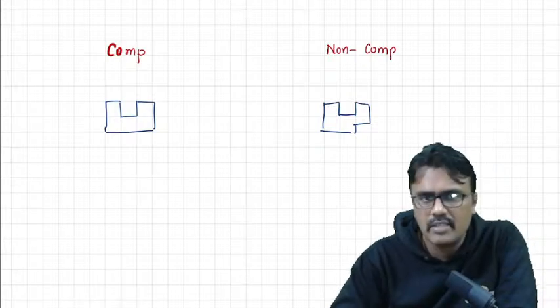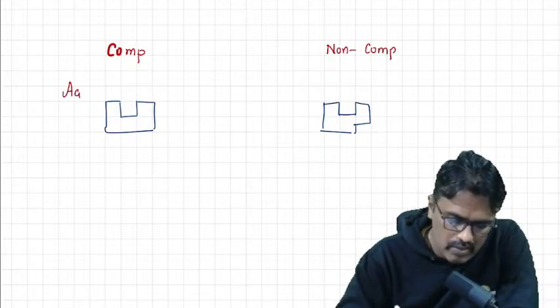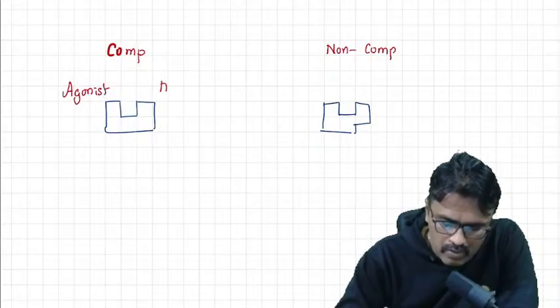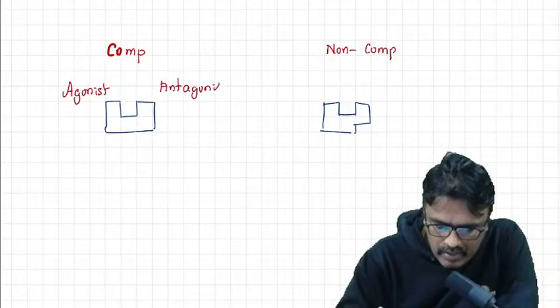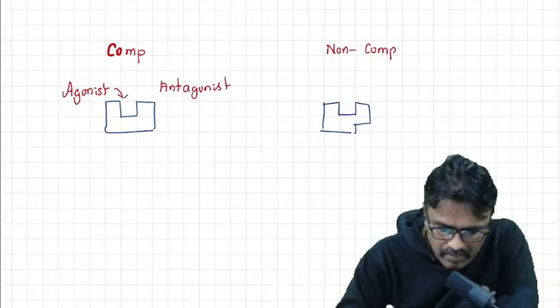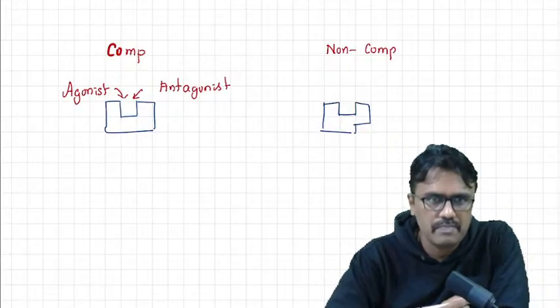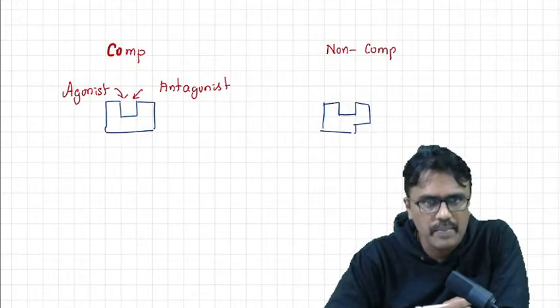We have a concept called agonist. Agonist binds to the receptor and produces the response +1, and antagonist binds to the receptor and produces the response 0. So if they both compete for the same site of the receptor, we call it competitive antagonism.